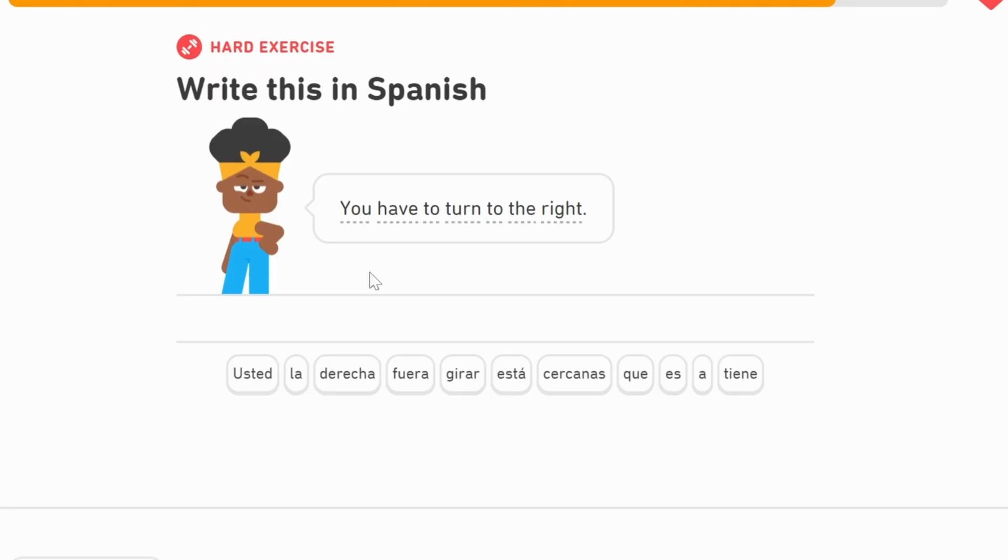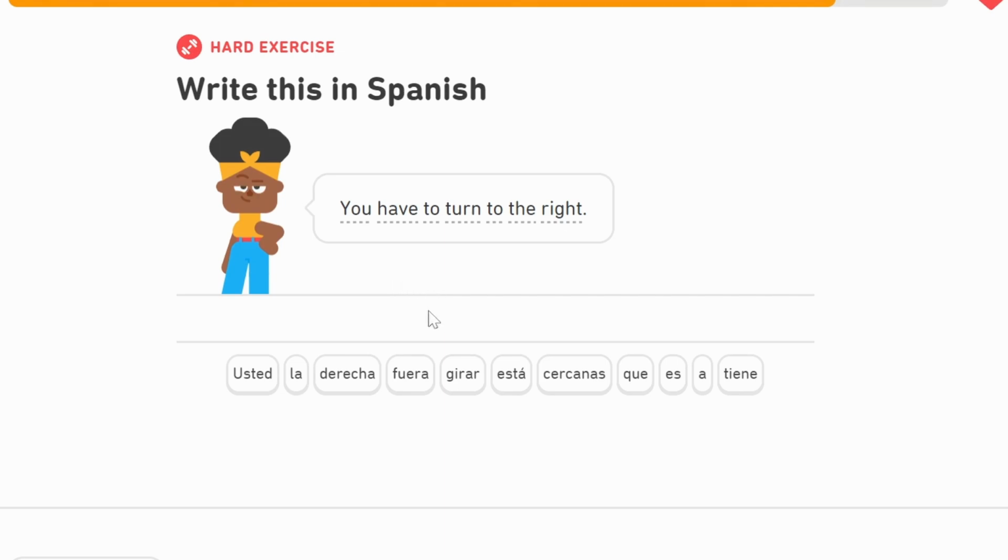You have to turn to the right, and this is a very useful rule actually in Spanish with have to. It actually comes from the infinitive tener, which is to have. If you want to conjugate that, I have, yo tengo, you have, tú tienes, they have, tienen, and again it ends with that N. If you want to change it to have to, instead of yo tengo, I have, if I wanted to change it to I have to, all you need to do is add a que afterwards.